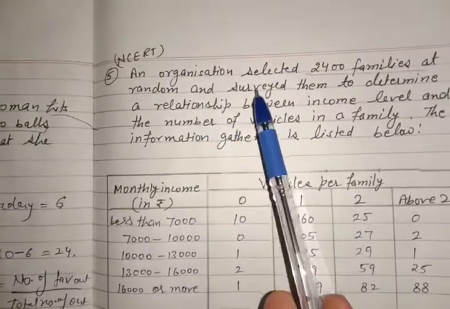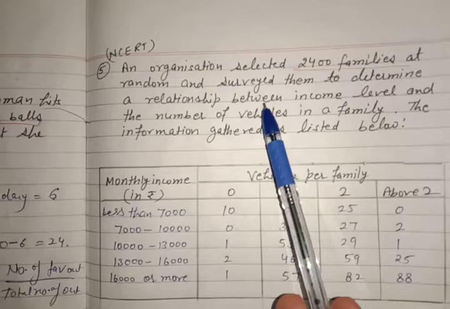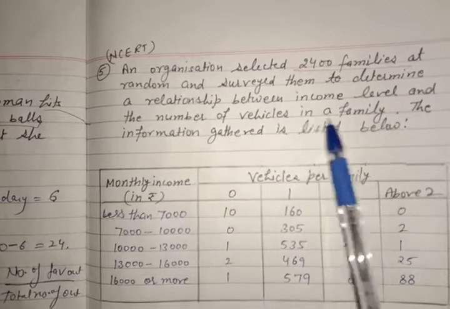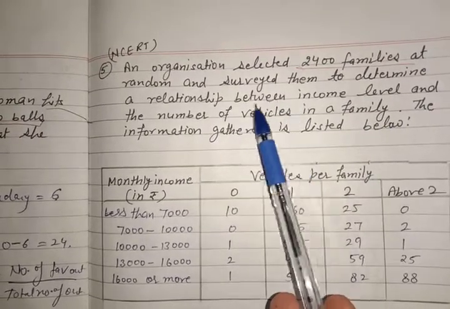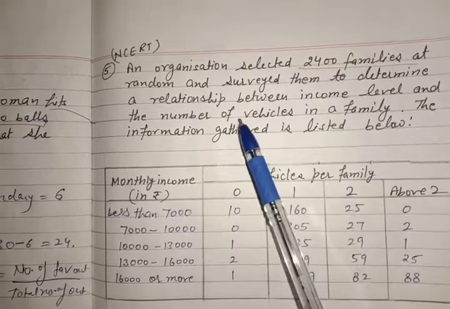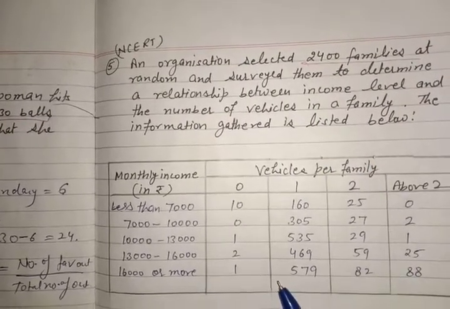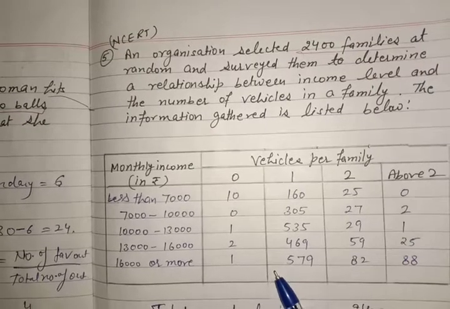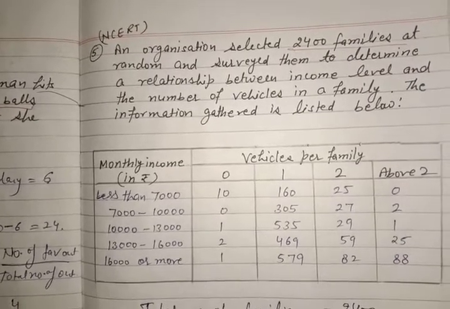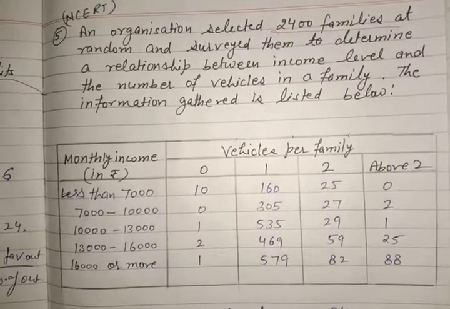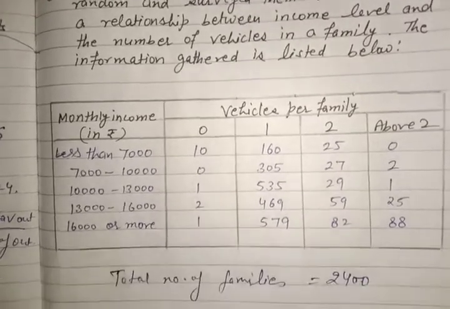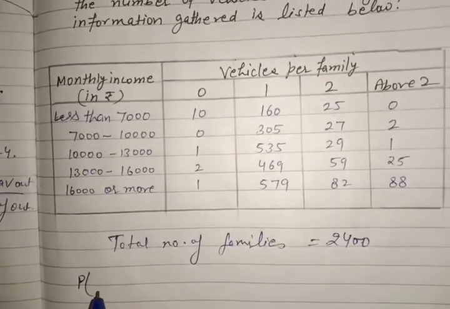And there is a survey on income level and the number of vehicles in a family, that is, their income and how many vehicles they have. The information is gathered in this table. The first part of the book says find the probability.